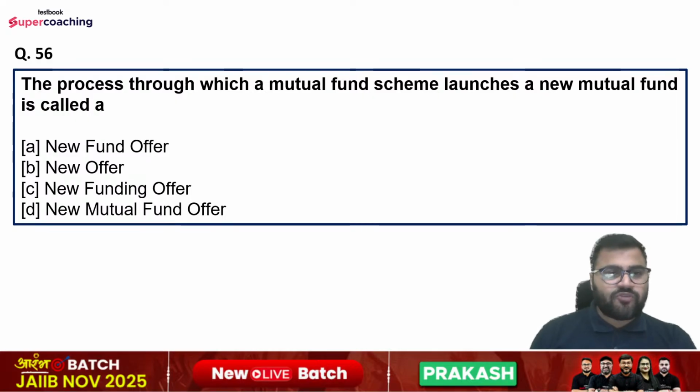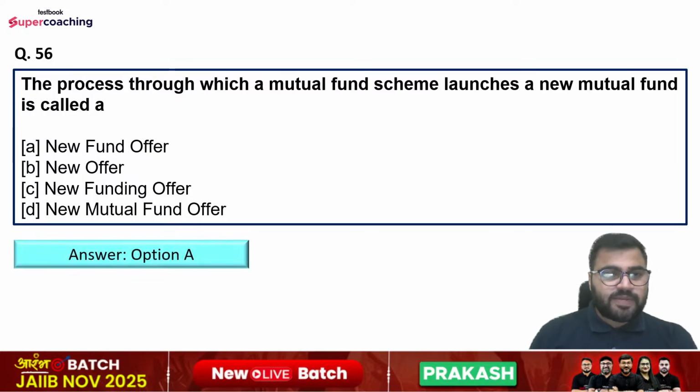Question number 56 is the process through which a mutual fund scheme launches a new mutual fund is called new fund offer, new funding offer, or new mutual fund offer. So right answer is option number A, that is new fund offer, that is known as new fund offer.